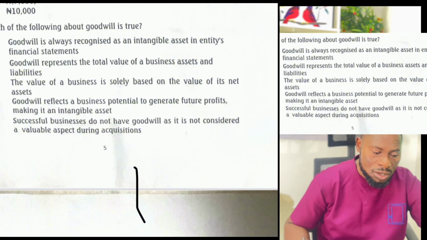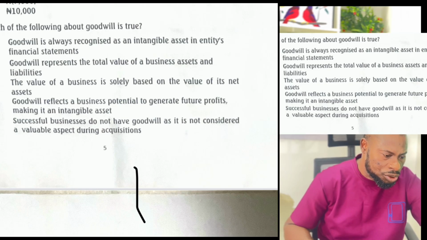But let's look at the next option, whether it is more correct. E. Successful businesses do not have goodwill as it is not considered valuable. That's not true. That's fallacious. So we'll come back to option D. This is the correct one. You pick this. This is correct. Now look at it.